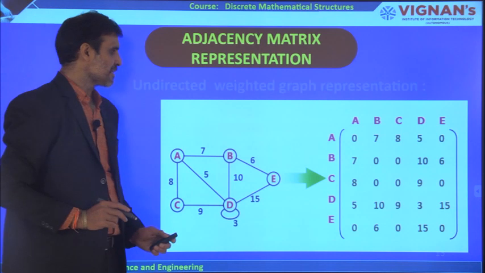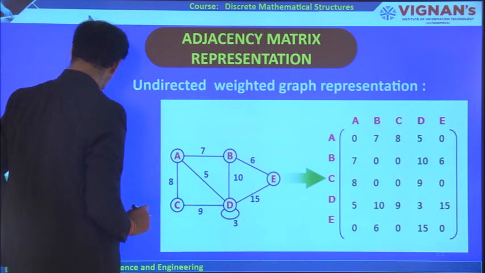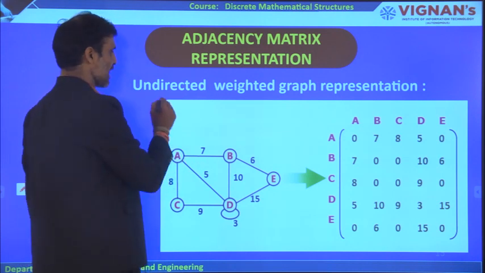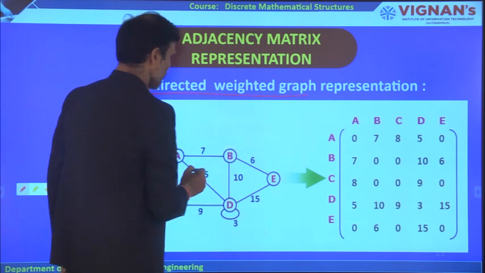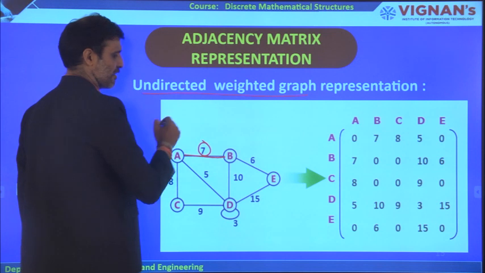Now, adjacency matrix representation for a weighted graph. What do you mean by a weighted graph? We discussed undirected graph, we discussed directed graph. Now this is an undirected weighted graph. A weighted graph is nothing but each edge consists of some weight value.